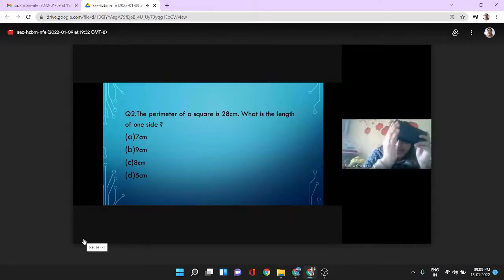The total length of the boundary is 28 centimeter, and the square is having all the four sides equal. सारे four sides हमारे equal होते हैं. So now tell me what is the length of one side? Don't tell, just let her understand. थोड़ा सोचो. Four sides हैं, सारे equal sides हैं, and 28 centimeter total length of the boundary. Then what is the length of each side?